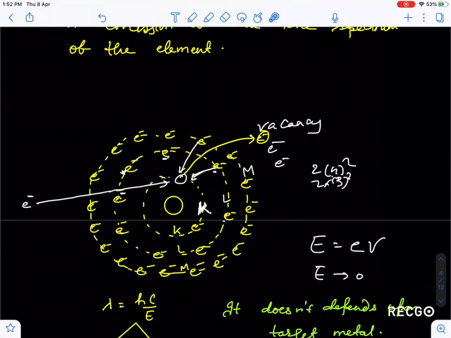Similarly, you can define L alpha, L beta like that. Suppose it knocks out this electron and this vacancy is filled by this, so this is L shell, so this is L alpha, similarly L beta, and so on.